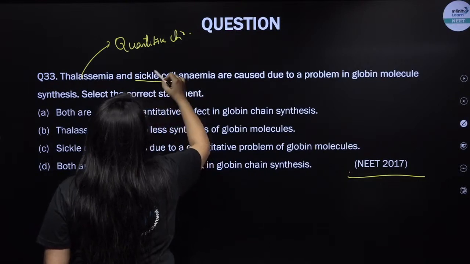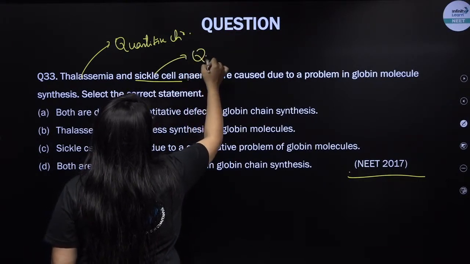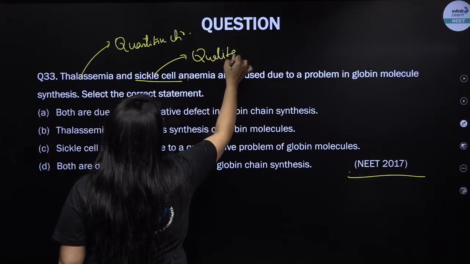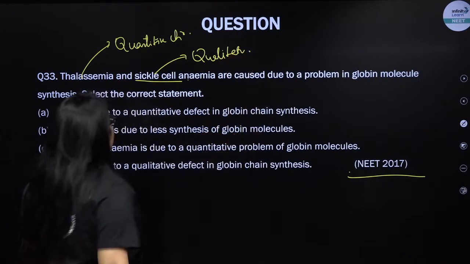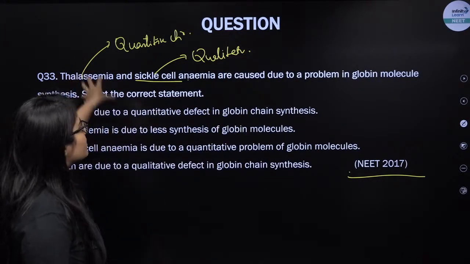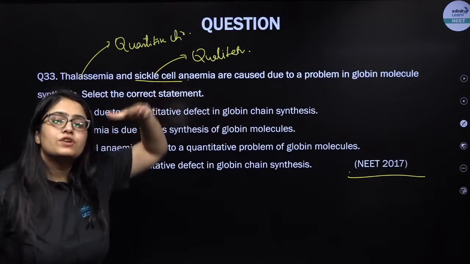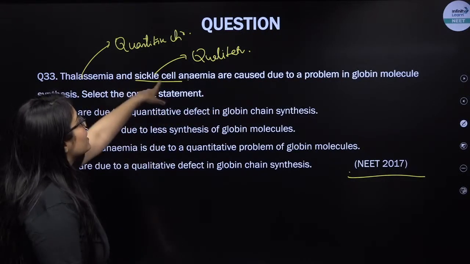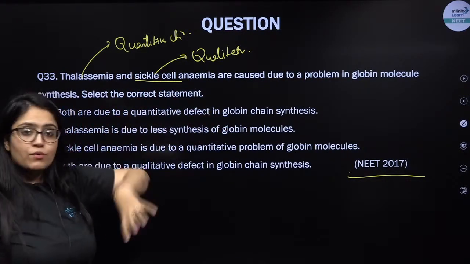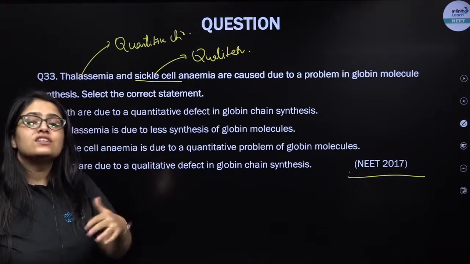Sickle cell anemia is a qualitative genetic disorder. How? Listen, my dear students, thalassemia is because hemoglobin molecules are produced in lesser amount. Sickle cell anemia is because the hemoglobin is produced in enough amount, but it is not correct.